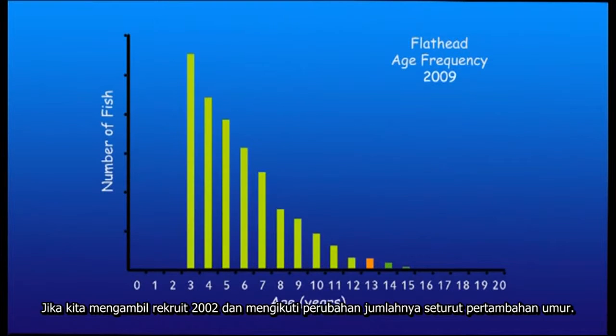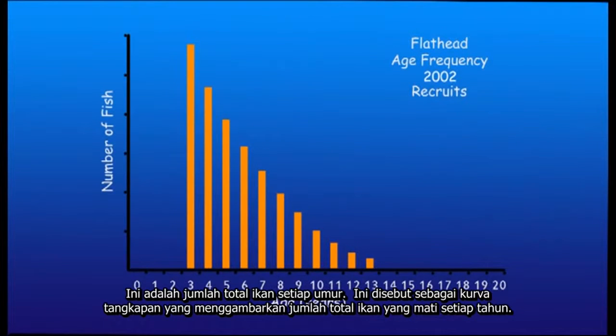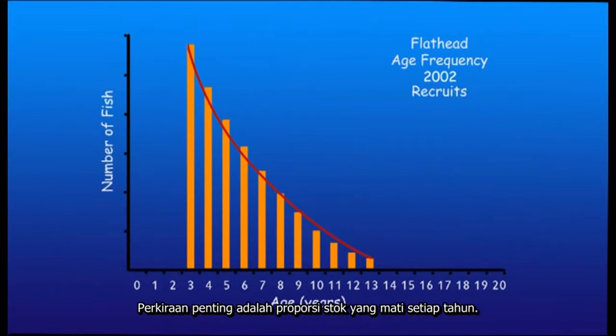If we isolate the 2002 recruits and look at the change in their population over the following years, our graph looks like this. Here we have total number of fish at each age, and as you can see over the period, the number of each age class falls. This is called a catch curve and represents the total number of fish dying each year. But what we really want to know is the proportion of the stock dying each year.